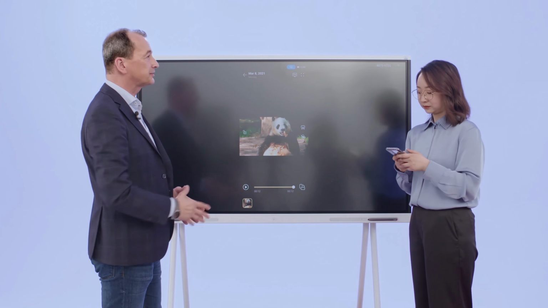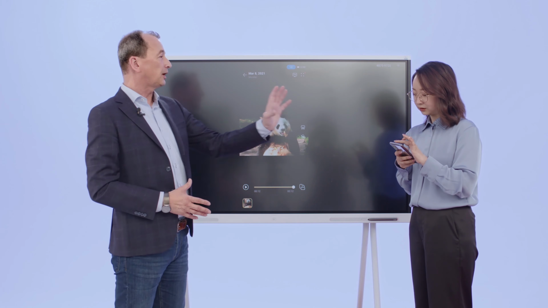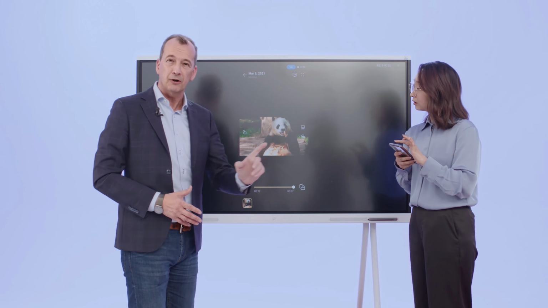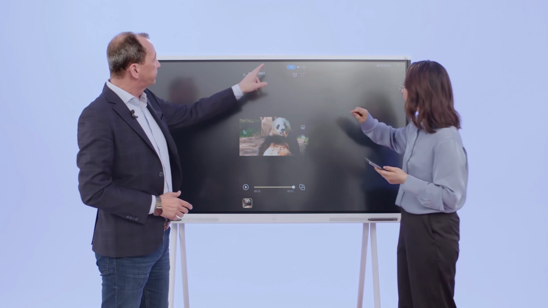So on your smartphone, there is this icon that you can search. It's the blue one on the top. Oh, I found it. Good, but you do not have to do this on your smartphone. Oh, really? You can do this on the screen. Can I touch the screen? You can touch the blue button on the screen.